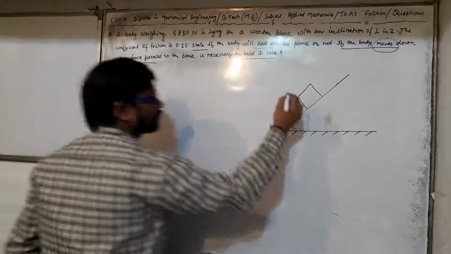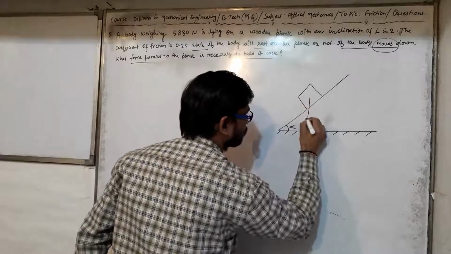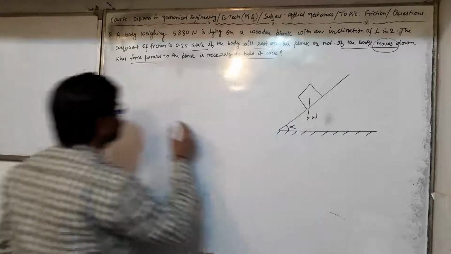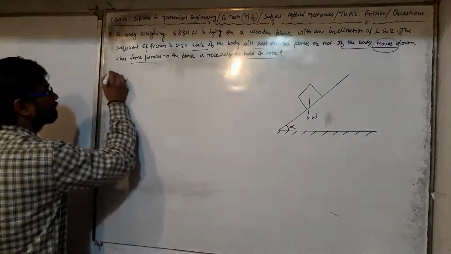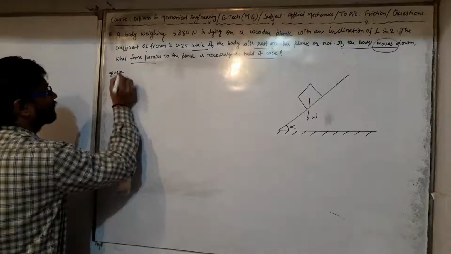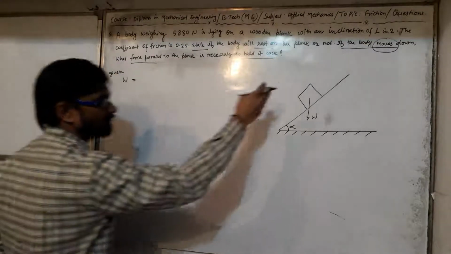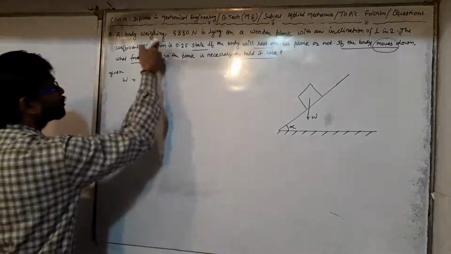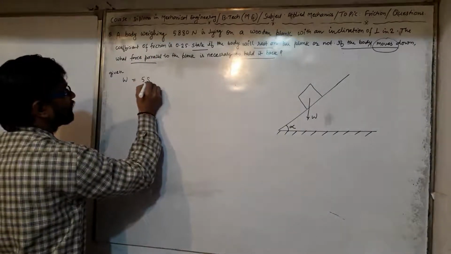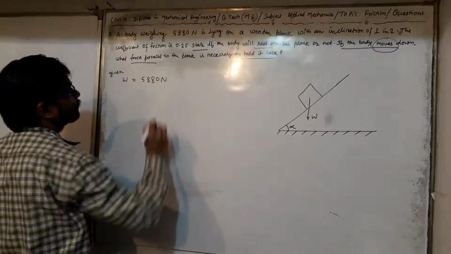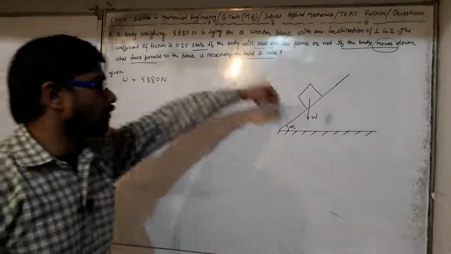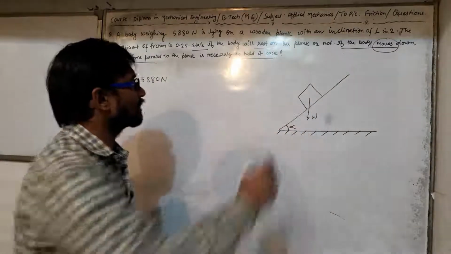Suppose W is the weight which acts in the downward direction. W is the weight of the body kept over the inclined plane, whose value is given as 5880 Newton. The weight acts downward and the body is lying on the wooden plank.